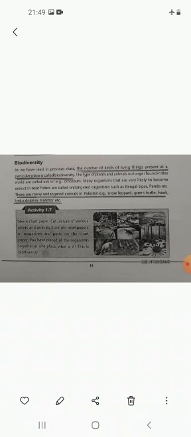The types of plants and animals no longer found in this world are called extinct. Like we talked about dinosaurs earlier, which were present in the past but right now are not present, it means they are extinct. And animals which are very likely to become extinct in the near future are known as endangered animals.